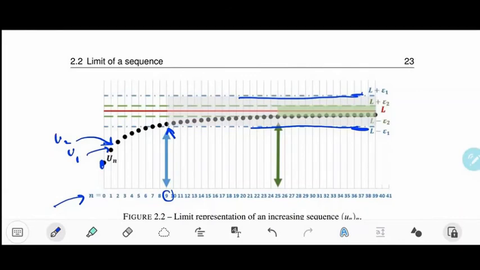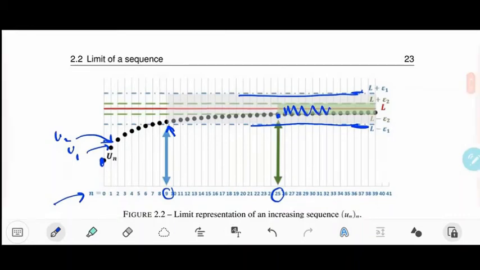And if you choose a smaller interval, L minus epsilon 2, L plus epsilon 2, you will find a greater index, which is 25 in this case, such that from 25 and upwards, all the elements will be inside this interval around the limit. Okay, so this is a representation of what I tried to tell you.